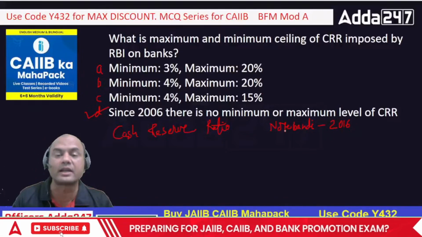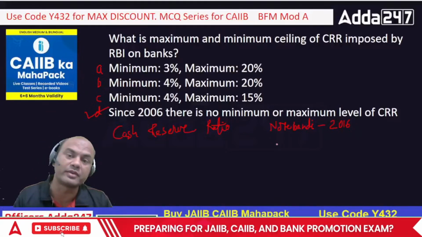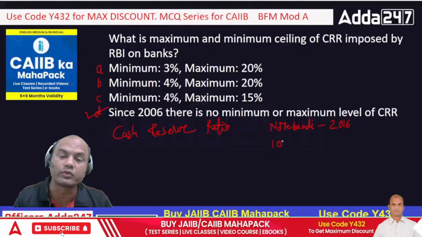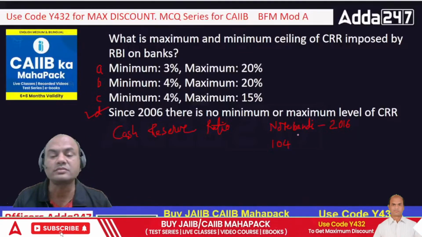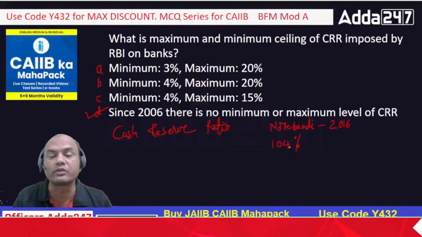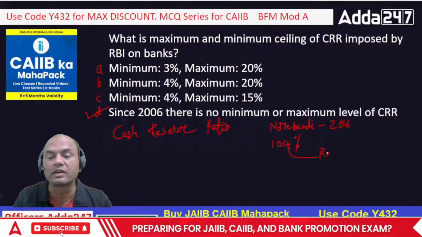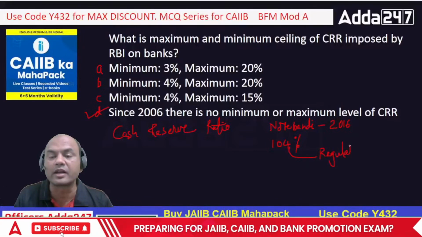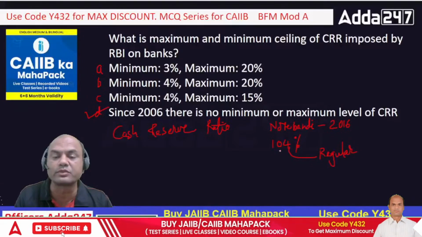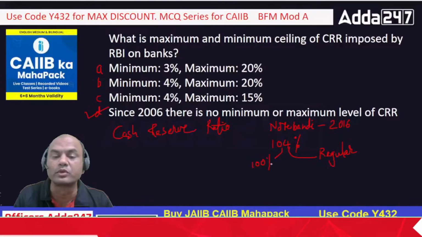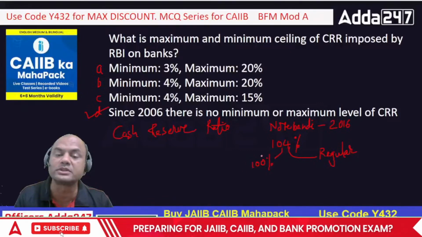The CRR at that time was 104%. Okay, 4% was regular, and this 100% was from those notes which were deposited in the bank.